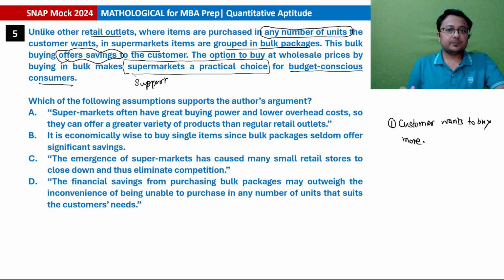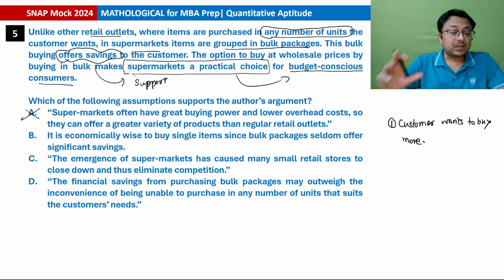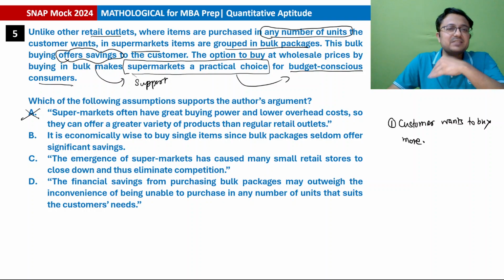Okay, ठीक है, so that is the argument that the author is making, but option A is telling about something different, ठीक है, which might be consistent but definitely not supporting or definitely not the assumption behind the author's argument. ये assumption नहीं है, ठीक है, कि often have great buying power, lower overhead cost, ये सब चीजें assumption नहीं है हमारा, because he is talking about कि customers के लिए beneficial है. This is not saying about that thing.